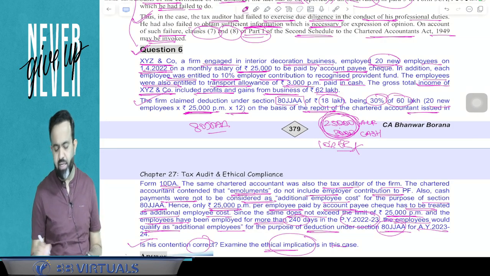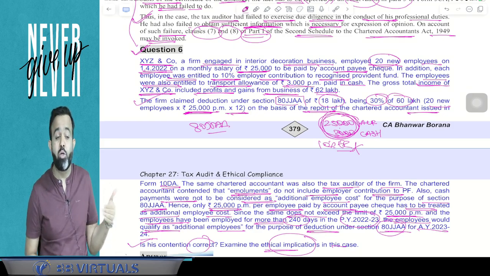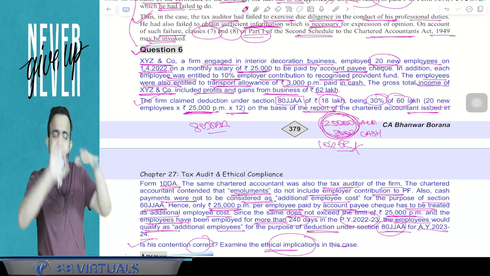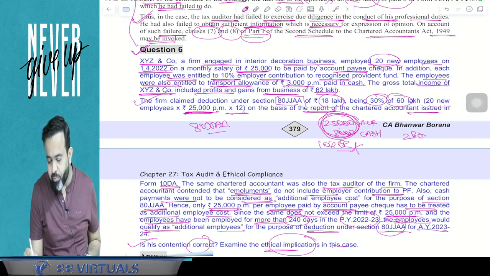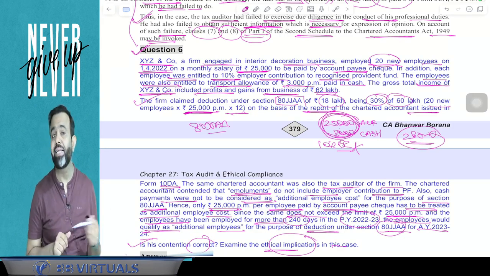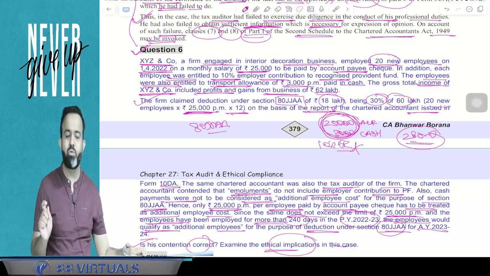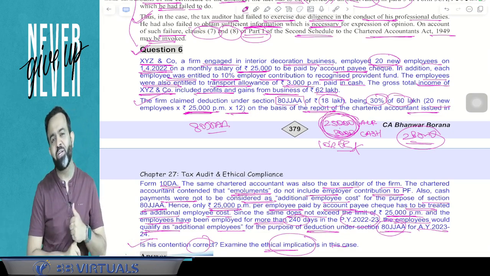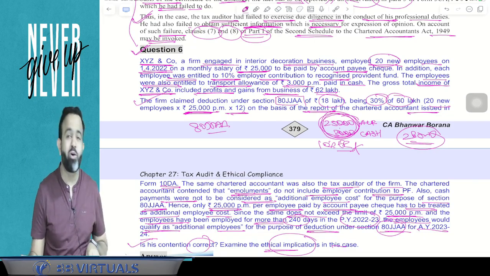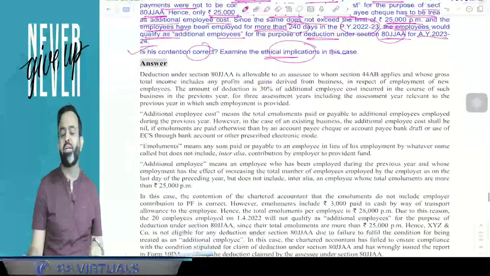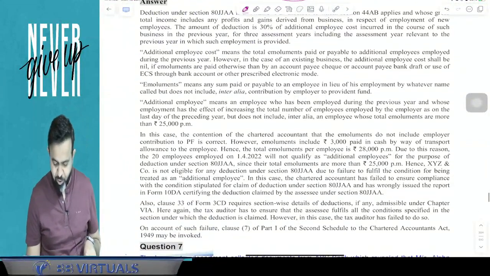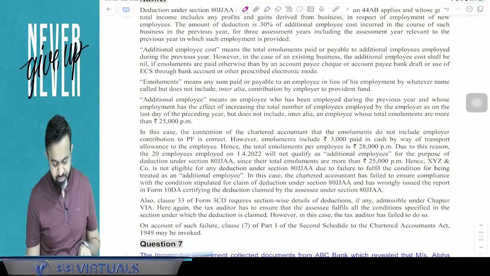And guys, this 10% employer contribution will not be considered in the emoluments because this is not paid to the employee, it is basically credited to the RPF account. So here can I say that the total emoluments amount is 28,000. So 28,000 is the employee cost. So in this particular case, 80JJAA is not applicable. Now here the contention of the auditor is not correct.